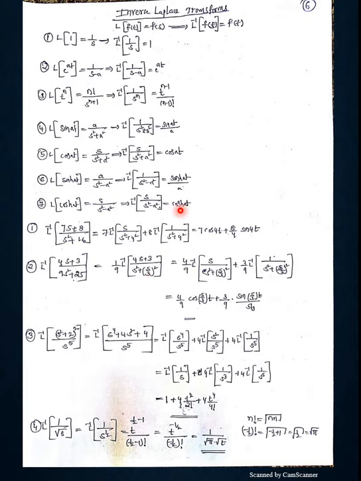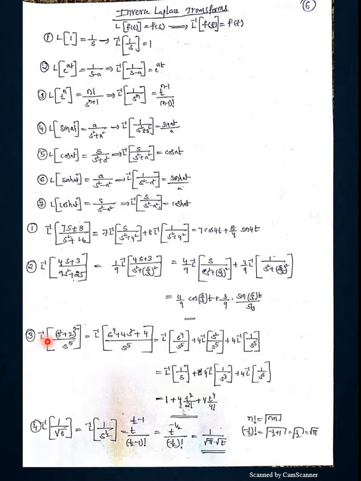Now 4 by 9 is one part, and you write L inverse of s by s square plus 5 by 3 whole square, that is nothing but cos 5 by 3 t. So here 1 by s square plus 5 by 3 whole square is nothing but sin of 5 by 3 t by 5 by 3. So this is the answer.